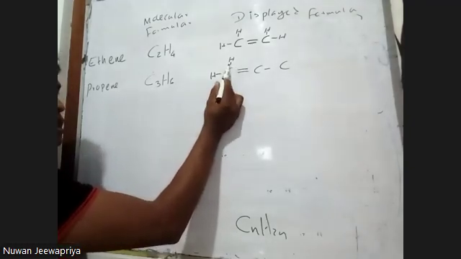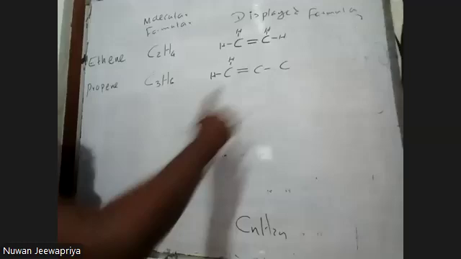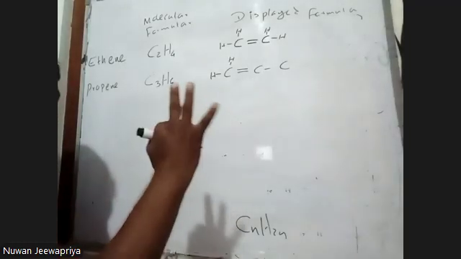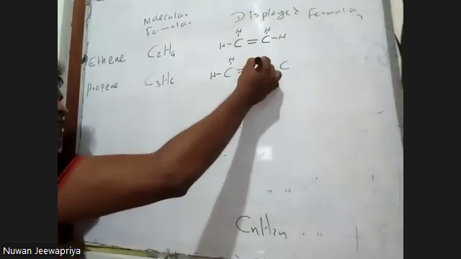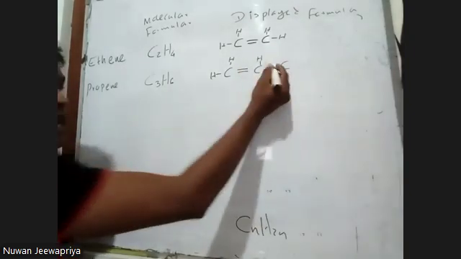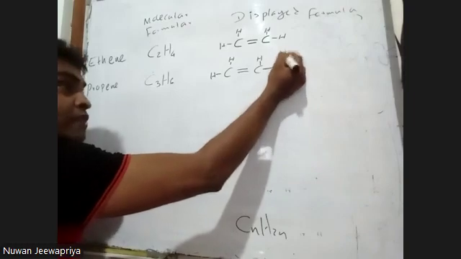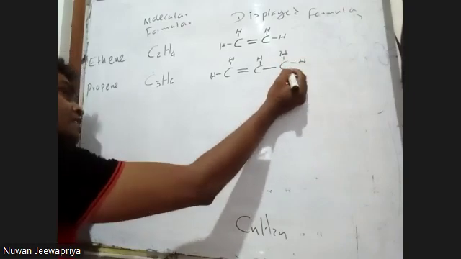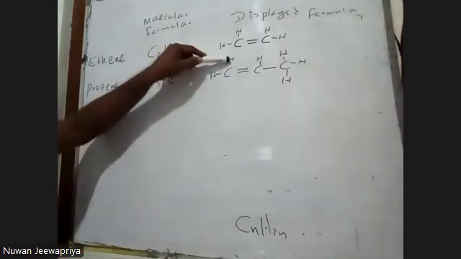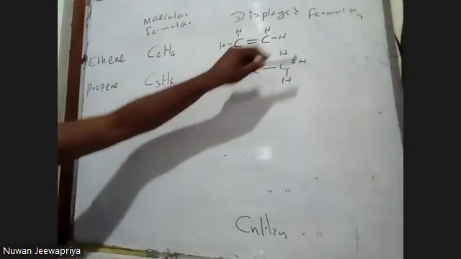This carbon already has 3 bonds, so 1 vacancy for hydrogen. This carbon already has 1 bond, so 3 vacancies for hydrogen. So here 1, 2, 3, 4, 5, 6.